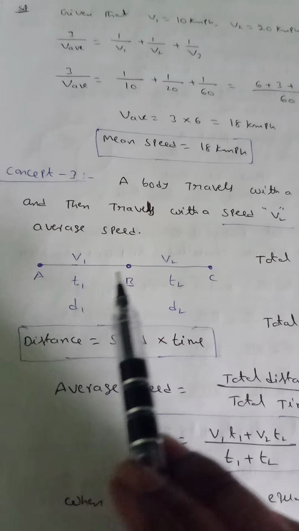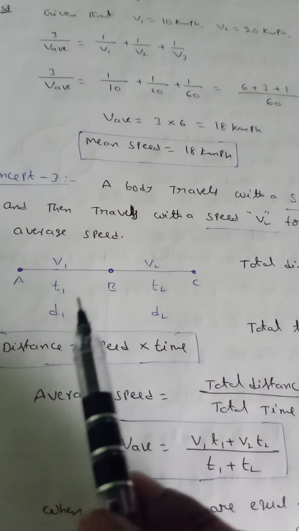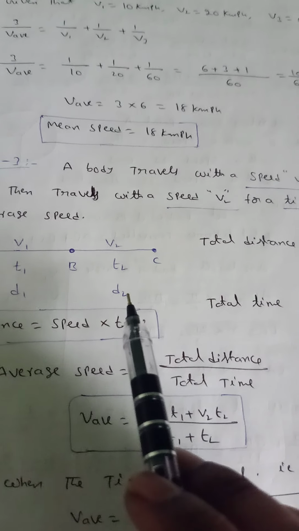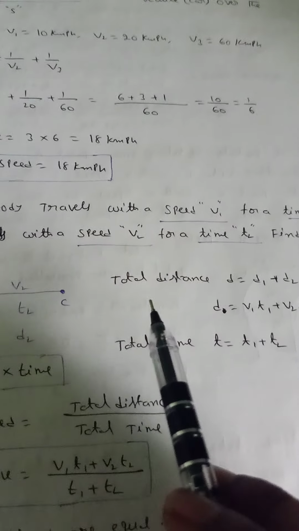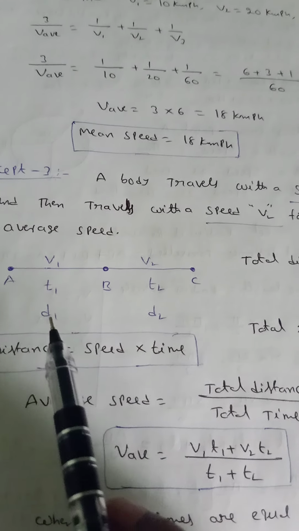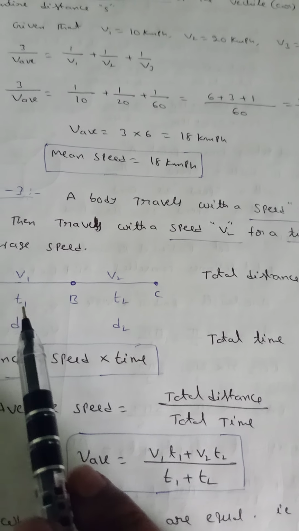From A to B with a speed v1, time t1, distance d1. From B to C with speed v2, time t2, distance d2. Average speed means the total distance by total time. Total distance is d1 plus d2, total time is t1 plus t2.